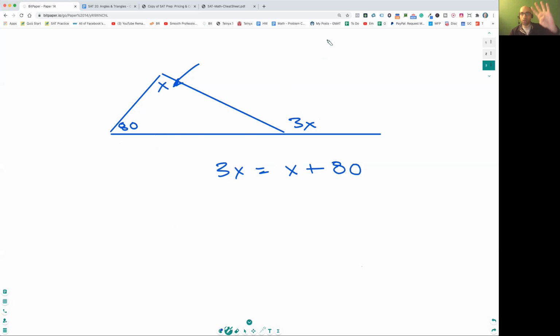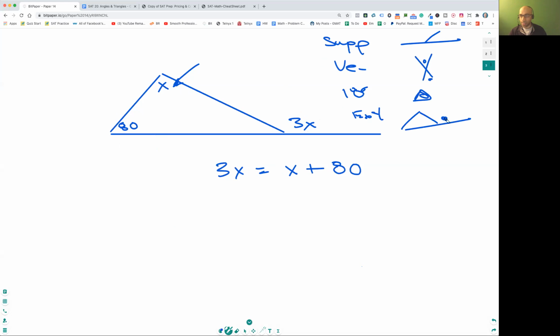There are only four things you've got to remember. Supplementary angles, this guy. Vertical angles, which is this guy. Then there's 180 degrees, the sum is 180. And then the exterior angle theorem means there's a triangle, and this guy is equal to this plus this. The exterior angle is equal to the two opposite angles, not this angle. This angle does not feature in it. It's just going to be easier. And then you just solve it.